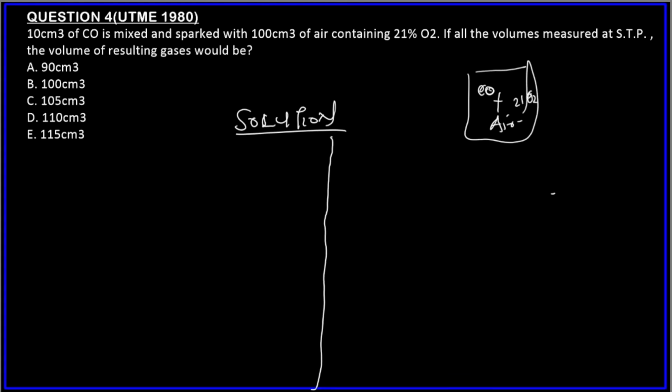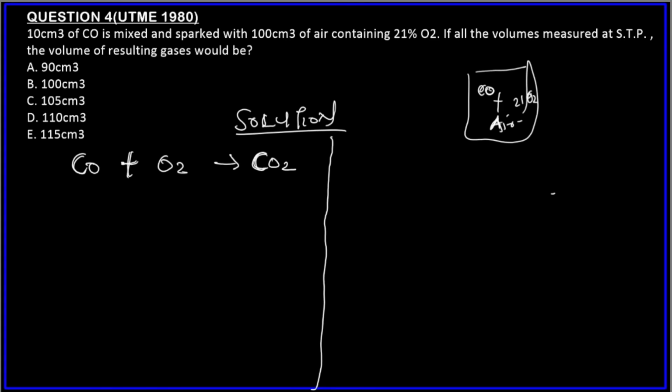The gas that the CO will react with in this air is oxygen. So the reaction is between CO and oxygen gas, giving carbon dioxide. Just know that CO plus O2 gives CO2. You have to know the equation well.